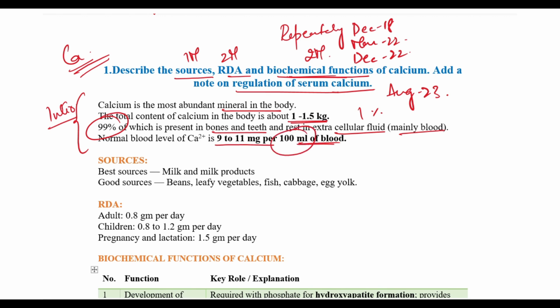This is very important. Coming to the sources of calcium, we have the best source and the good source. Best is again milk and milk products. Good sources, we have beans, leafy vegetables, fish, cabbage and egg yolk. Coming to RDA, an adult would require about 0.8 grams of calcium per day. Children will require about 0.8 to 1.2 grams per day. And pregnant and lactating women will require about 1.5 grams per day.